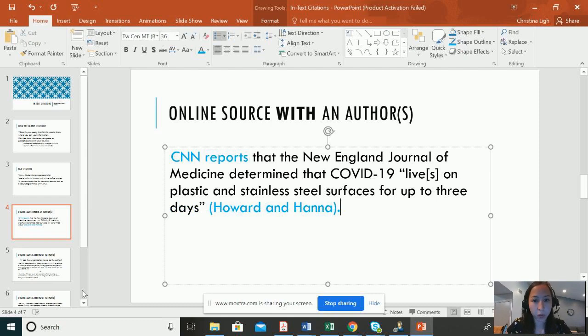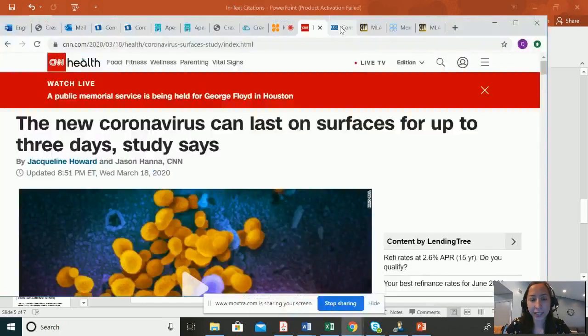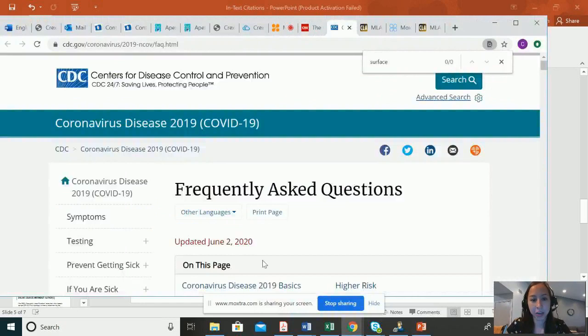Step number 2, but what if I don't have an author? I kind of cheat with this is I always use the organization name as the author. So if you look at the CDC site here, you can see that there's no author. But it's pretty clear the CDC, or the Centers for Disease Control and Prevention, tongue twister, they wrote the site. So what I'll often do is use the CDC or the organization name as my author.